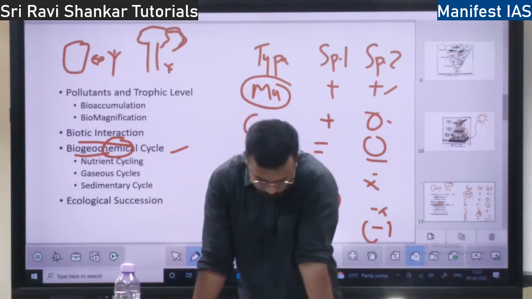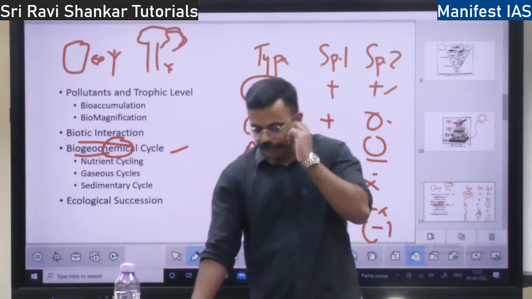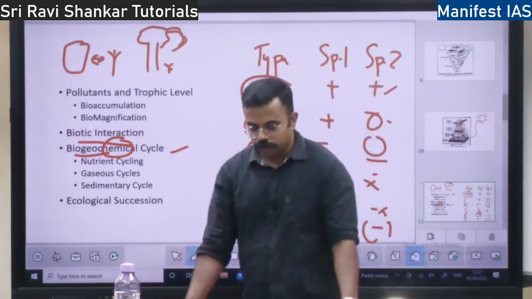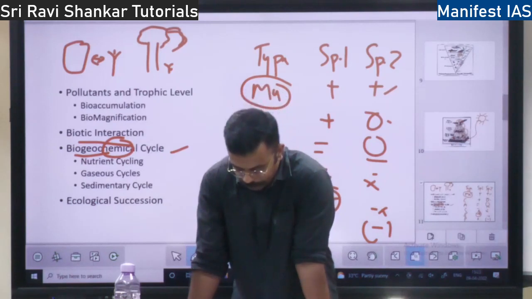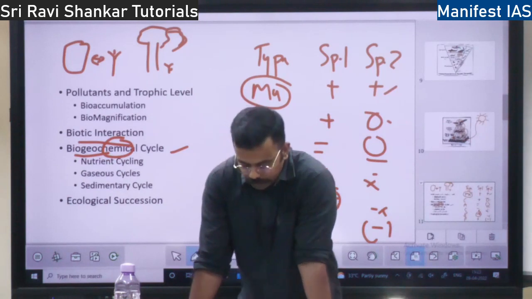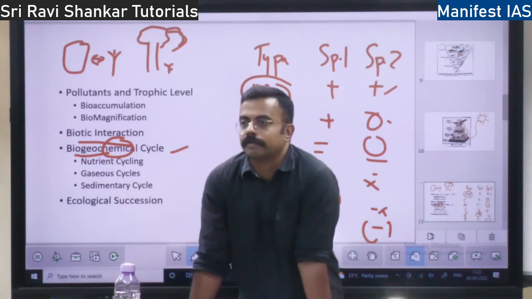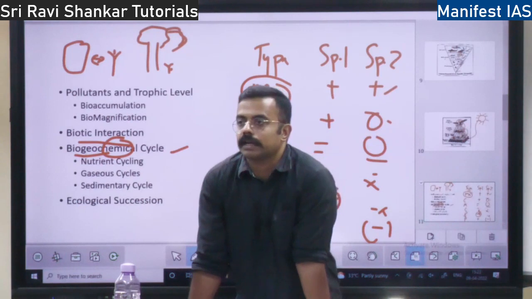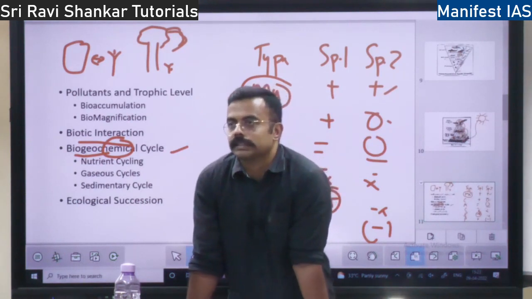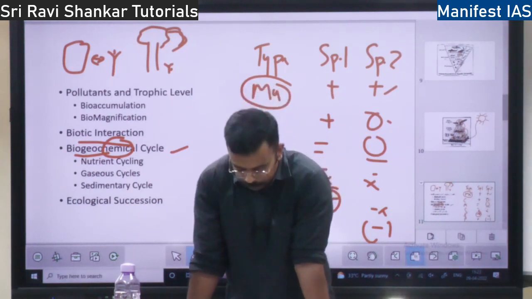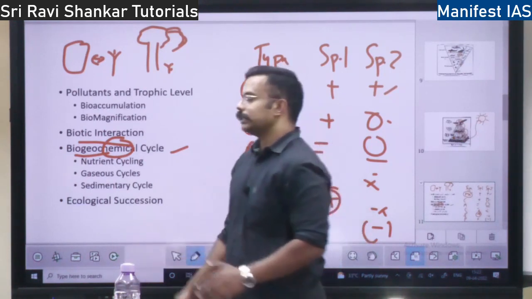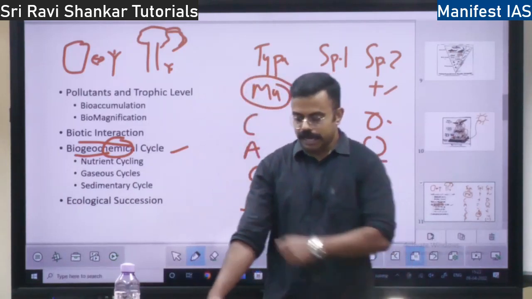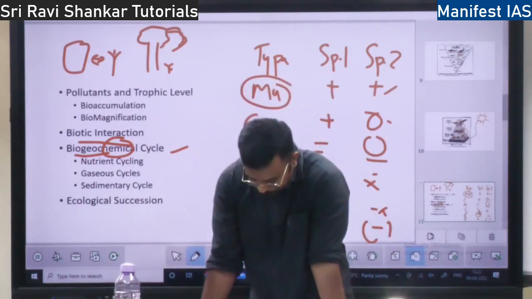Under biogeochemical cycles, energy flows from one organism to another, and at the upper levels there will be loss of energy. At what places animals are in huge numbers, at what places plants are in huge numbers, where population is high at one place and less at another, everything is determined by the biogeochemical cycles.